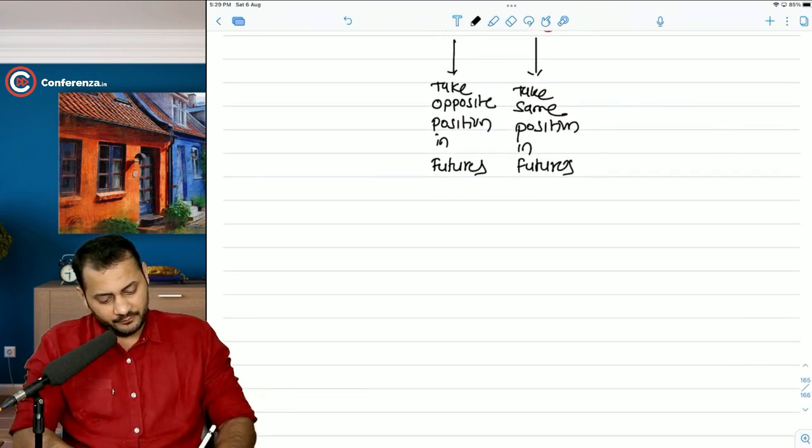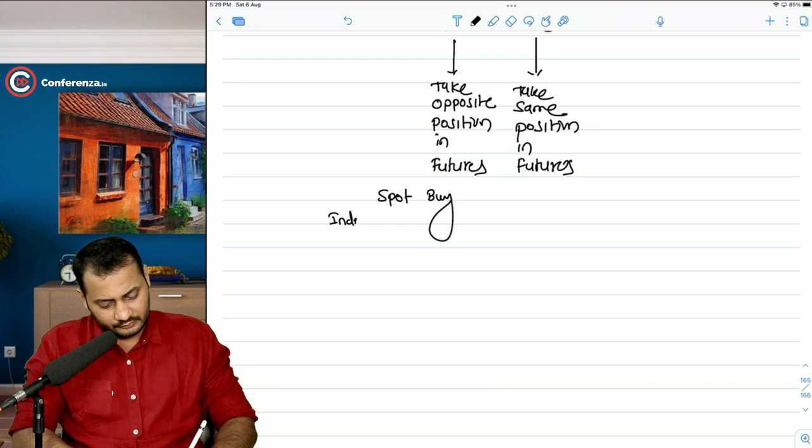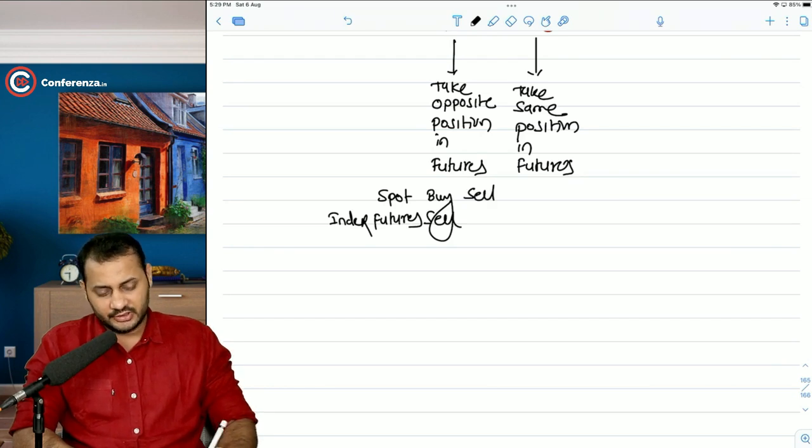It means in spot, if you have a buy position, then in index futures, you take a sell position. If you have a sell position in the spot market, take the buy position here.